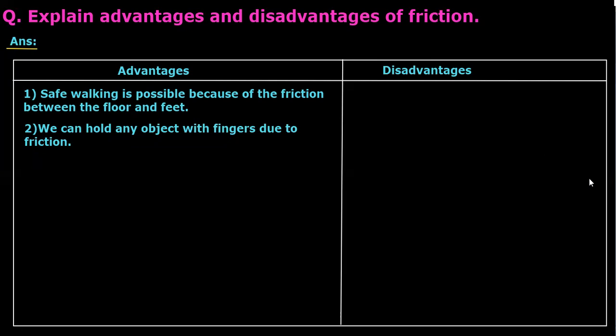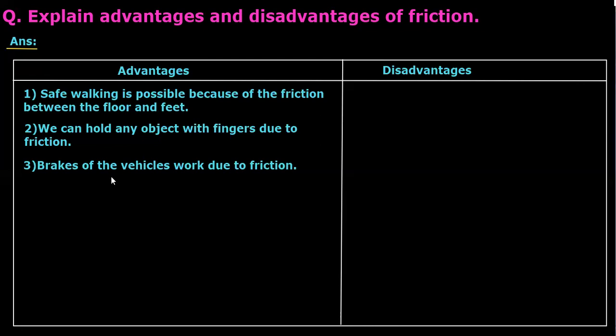Yes. Next. Brakes of the vehicles work due to friction. So if there is no friction, then brakes will not work. This we have observed, might be in rainy seasons.